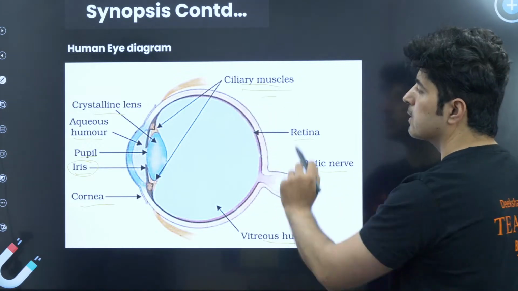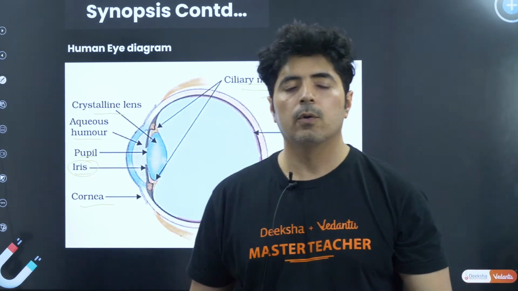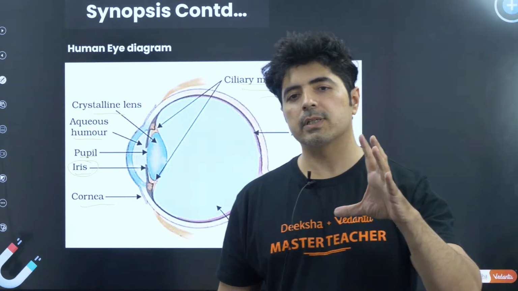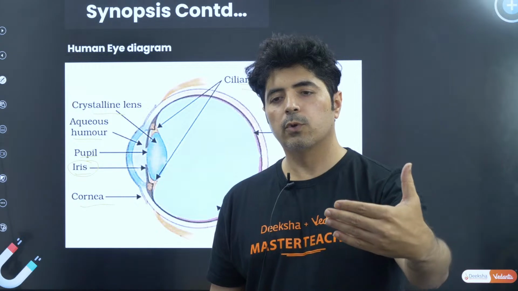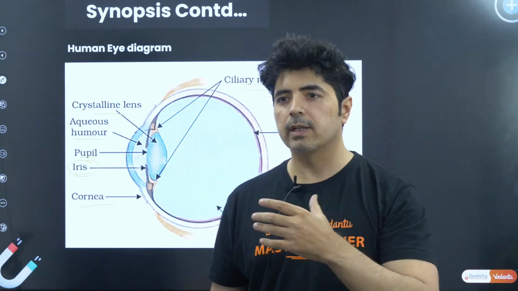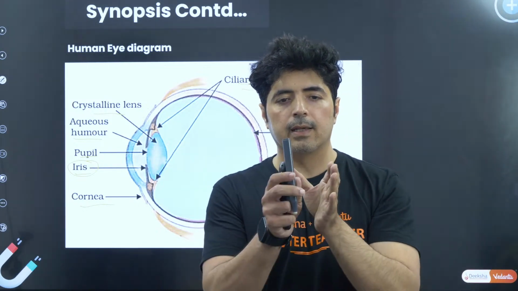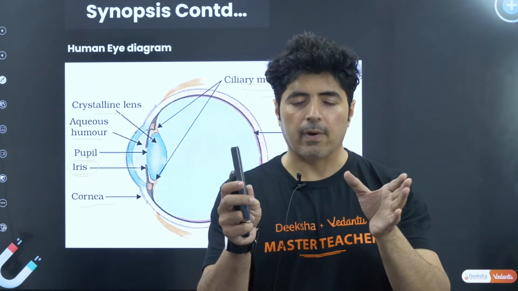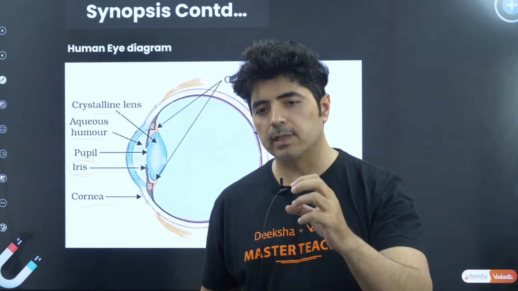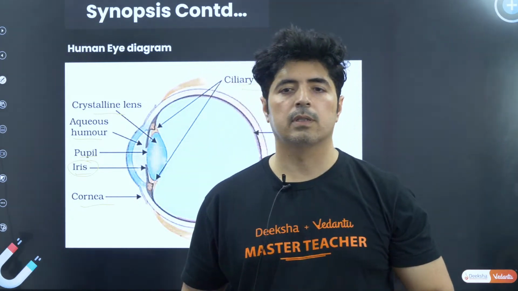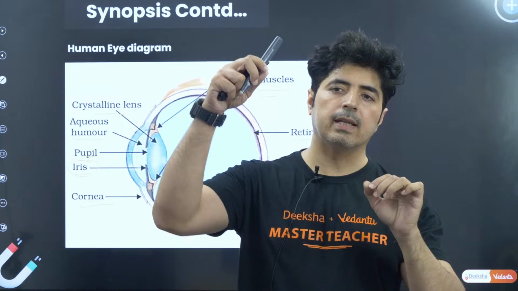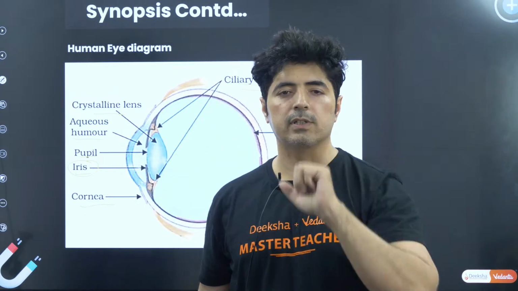Ciliary muscle is also a very important muscle in our eye. What it does is adjust the size of the lens. Let's say we want to view a near object, the ciliary muscle will squeeze the lens. The lens will become a little bit fatter, and you can see the things which are near to you. If you want to see objects which are far off, the ciliary muscle will stretch the lens so that you can see the things which are far off.